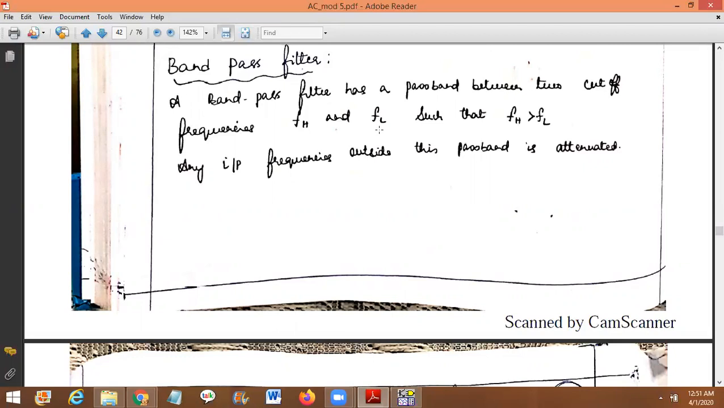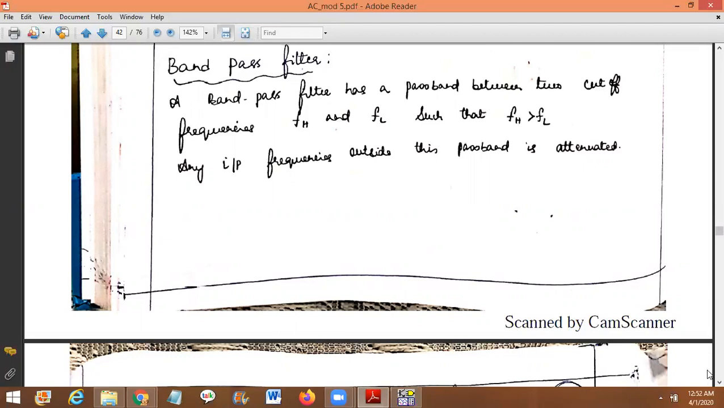So if I say between 1k to 10k, the input signal whose frequency is in the range of 1k to 10k will be allowed, and the rest of the frequencies will be filtered out. That is about the band pass filter.